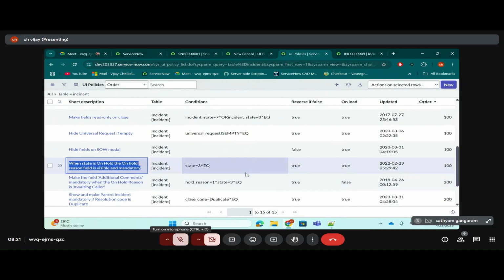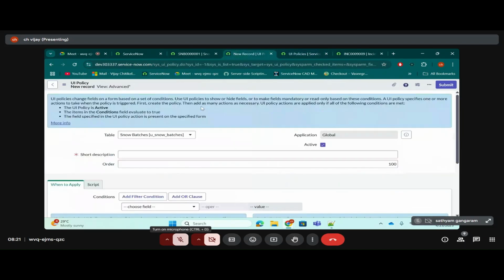See, you will create a UI policy with your own name like test and all, and you'll think, okay, the functionality is working fine. Then you leave the team. Let's imagine you left the team and someone is coming in your place, replacing you. They need to disable this feature or enhance this feature. Then it will be very confusing for that person. So the short description, what you are doing in this UI policy, is very important.